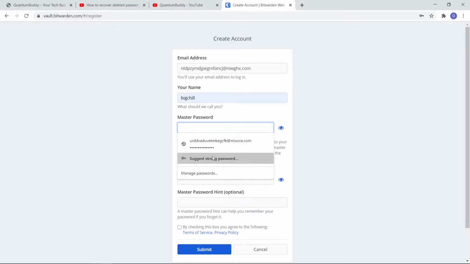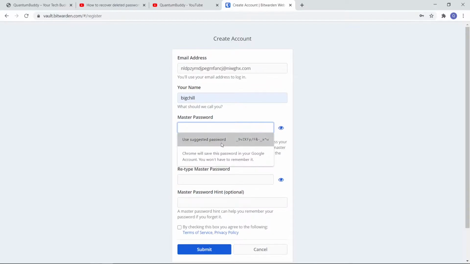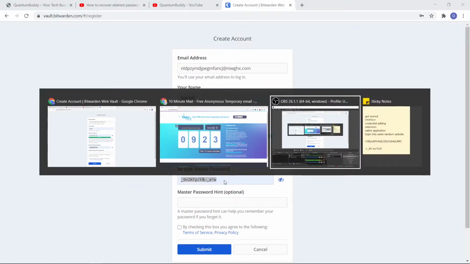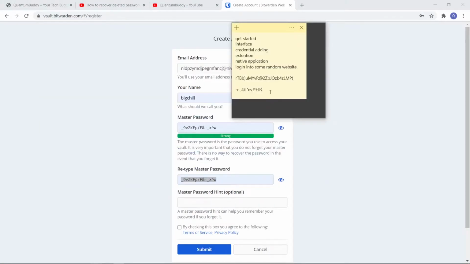So we can ask Google to suggest some random password. So we have that password. Better I copy this to some other location, so that we have this password to log into the extension. We will be using that later.